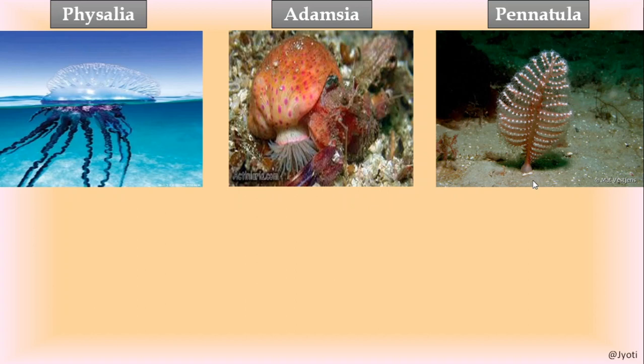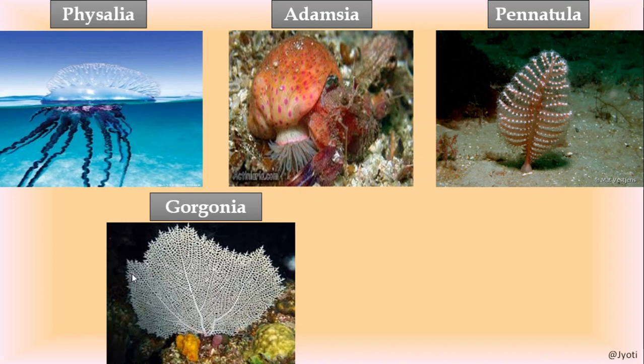Then Pennatula, it is just like a pen. As you know, in the ancient age people used to write with a structure that is a pen. It is like this structure, that's why it is known as sea pen.